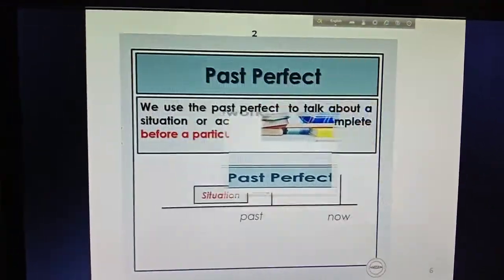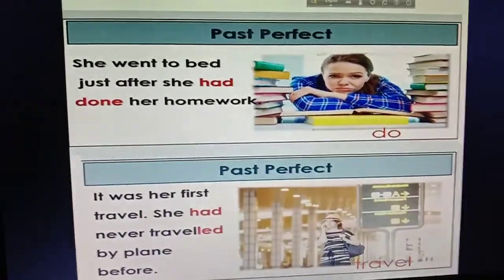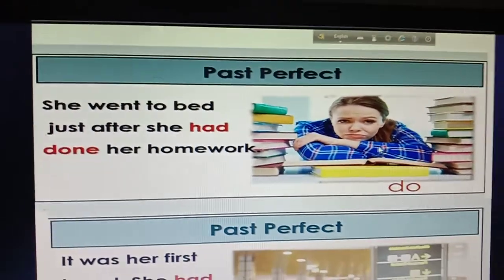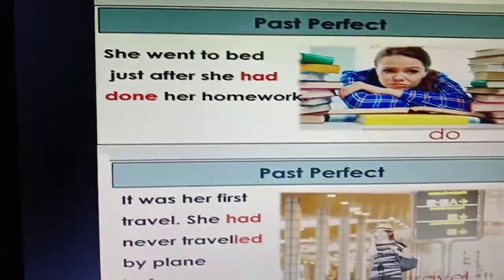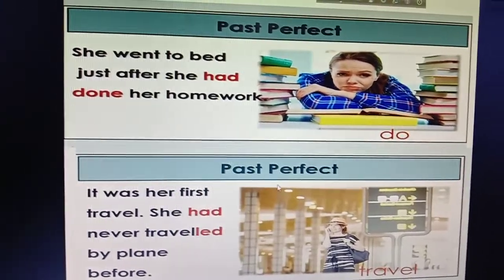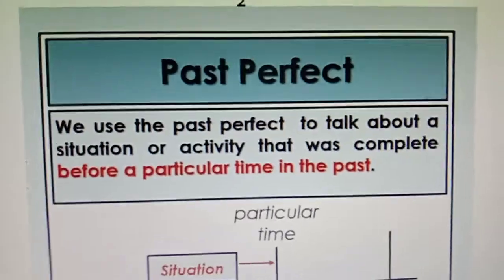Then second, boys, another thing I want to say: it's difficult to draw the picture. You need not draw the picture, just write the examples, that means write the sentences in your copy. Now I am going for use 2.